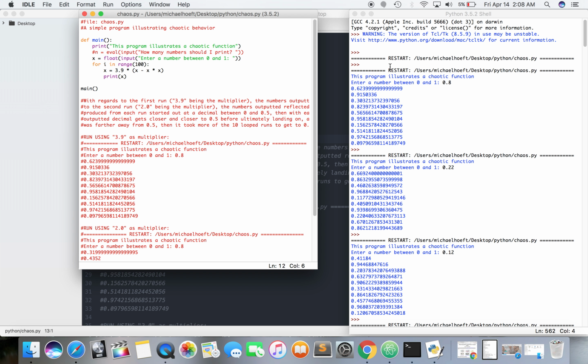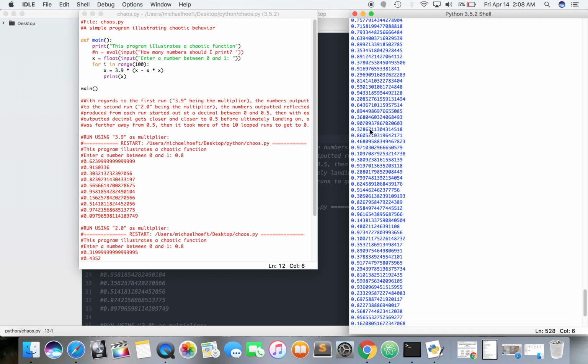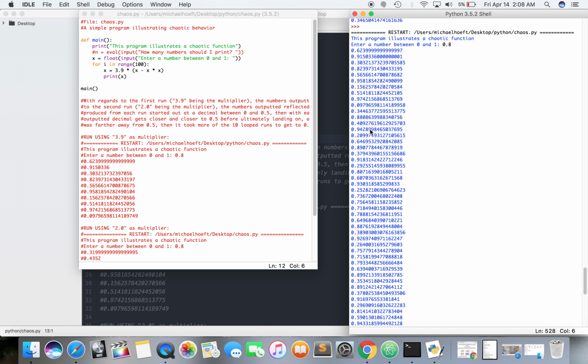This was our original for 3.9, totally random, right? Less than 1, they're all going to be less. All of them have ended up less than 1. You notice that, right? That's a pattern. It just seems similar to me in the sense of totally random. Yeah, it seems really random. There are a lot of 9s though, 0.9, 0.9, but it still seems pretty random. I would say random.